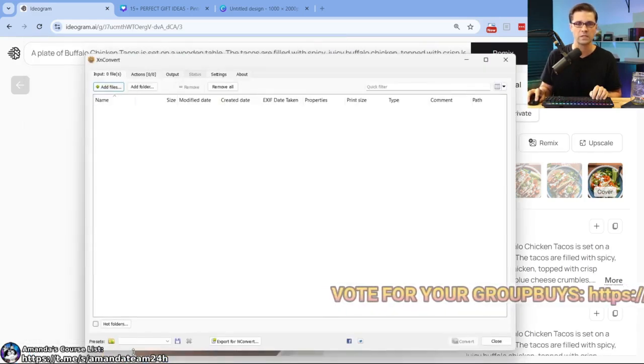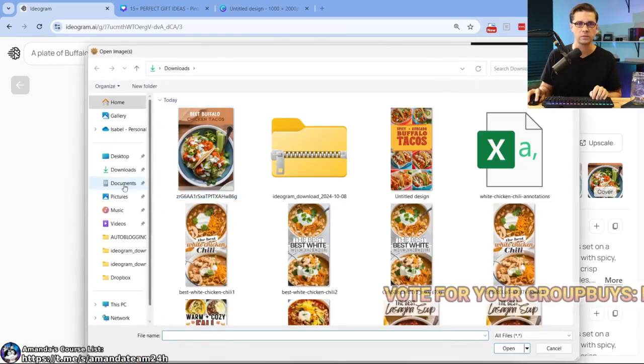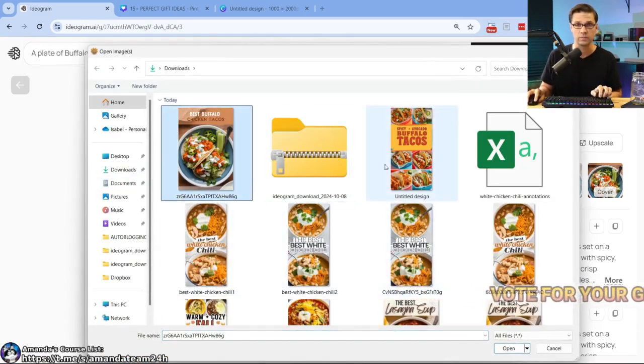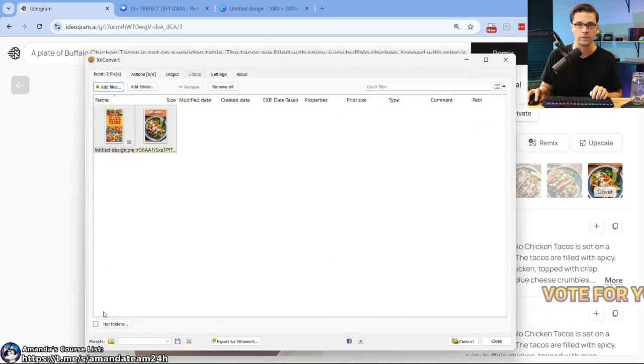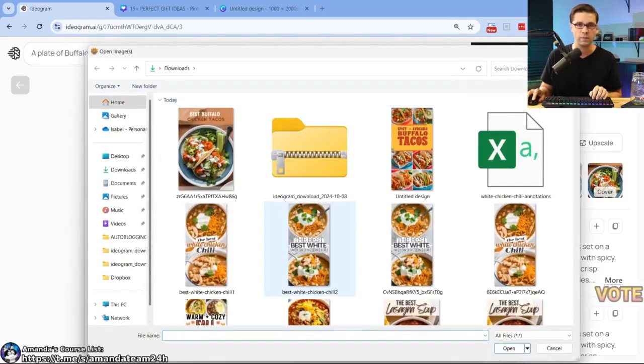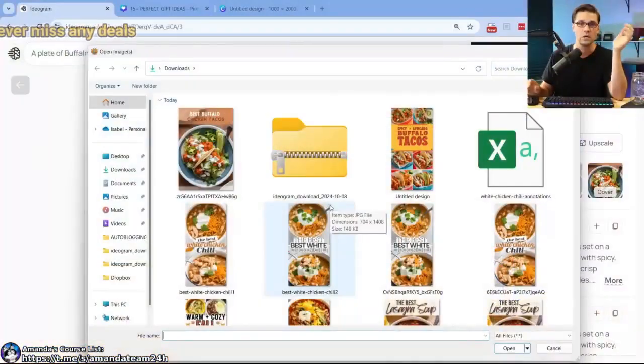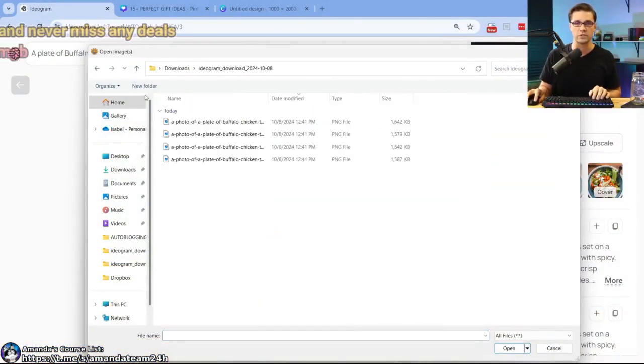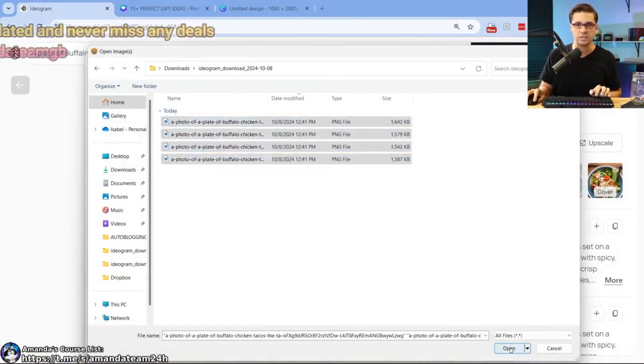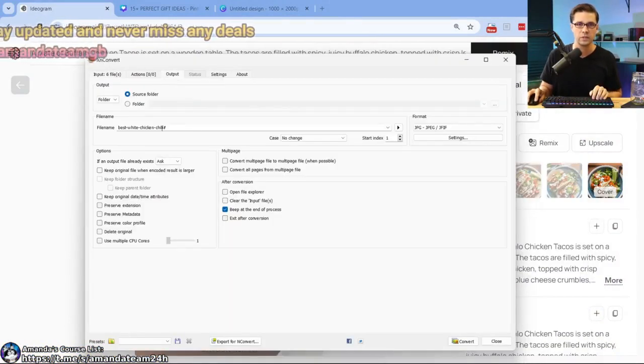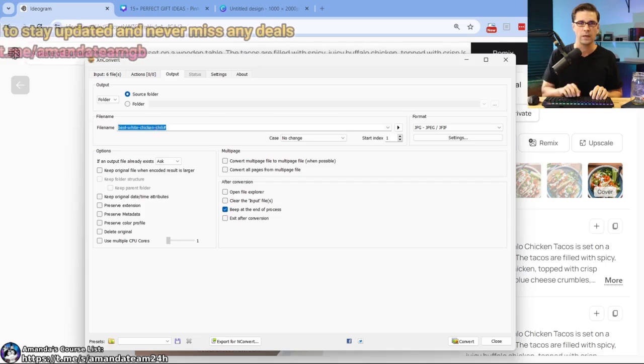We're going to open up XnConvert. We're going to add files. Now we have to find the files, right? There's one of them. There's another one of them. Open. And keep in mind, when we pushed it from Ideogram, we did right-click save, we did a file zip, and we did Canva. All different types of file types. It's important to make sure we get some consistency here, and this is how we ensure it. So we have all of them uploaded.